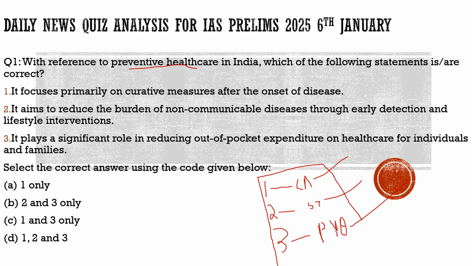Here, as the question is about preventive healthcare, you can ask me, sir, why we brought this question. The answer lies in today's newspaper, as a news article talked about how India needs to prioritize preventive healthcare. So what does the author want India to do? He wants India to prioritize preventive healthcare. If we look into our country, you will see one strange thing here, which is very much different in the West.